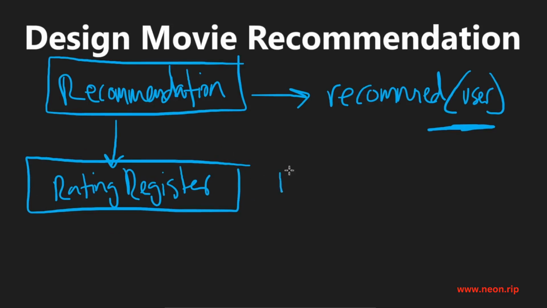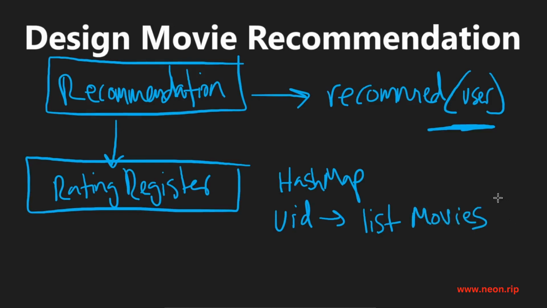Well, we could have a hash map in our rating register that maps every user or user ID to the list of movies that they have seen before, because this is also going to come in handy when we need to intelligently recommend based on the user's interests. So having a list of the movies that they've seen is going to be helpful. In this case, we would know a user hasn't seen any movies because their list of movies is empty. So in that case, for this user, we would want to find the highest rated movie and then recommend that